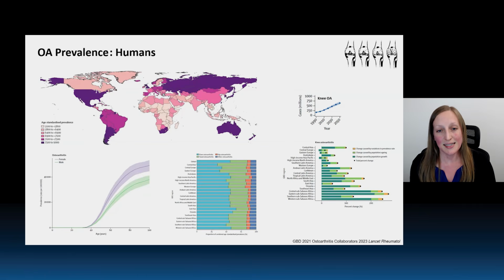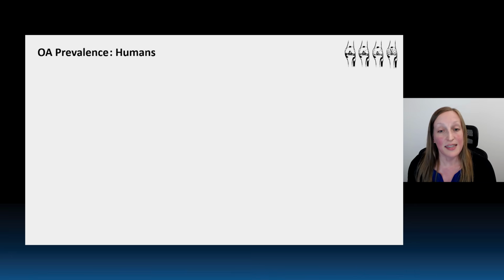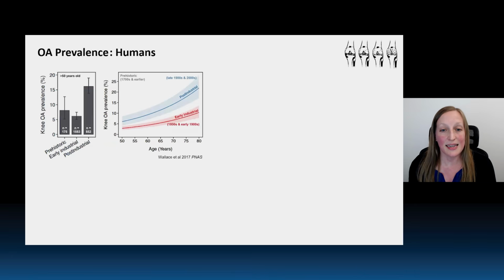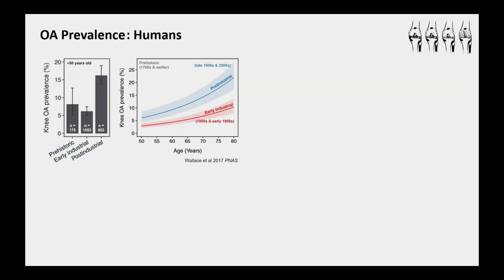But 1990 was not actually that long ago, so what if we look a little bit further back in time? Well, when we look back a few hundred to a few thousand years ago to prehistoric, early industrial, and post-industrial times, the skeletal record actually suggests that knee osteoarthritis prevalence was 2 times higher in more recent time periods than in more ancient time periods. And also, what if we look back a little bit further?